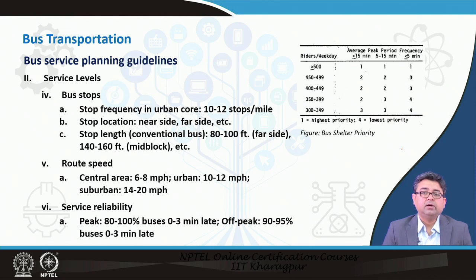That gives you a very good service reliability, whereas during off peak a little bit more or a little bit fewer buses can be late, because it is an off peak time. Again, please remember, these are guidelines which you may change according to the needs of your city.